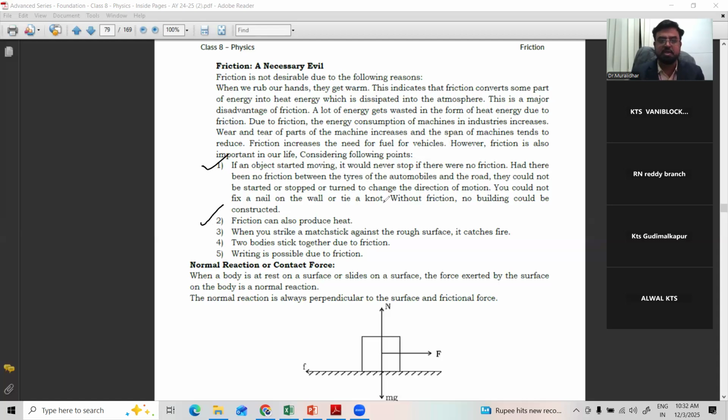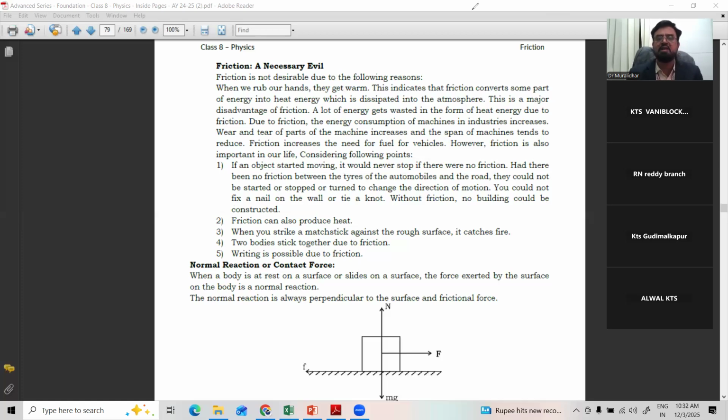Friction can also produce heat. That is an advantage also, you can use that heat. When you strike a matchstick against a rough surface, it catches fire. So there also frictional force comes into action. Because of frictional force only, we are able to produce fire. Two bodies stick together due to friction. So writing is possible due to friction. If friction is not there, you cannot hold the pen. We are able to hold the pen because of the frictional force only. Very important. It has a whole lot of importance in our day-to-day life.